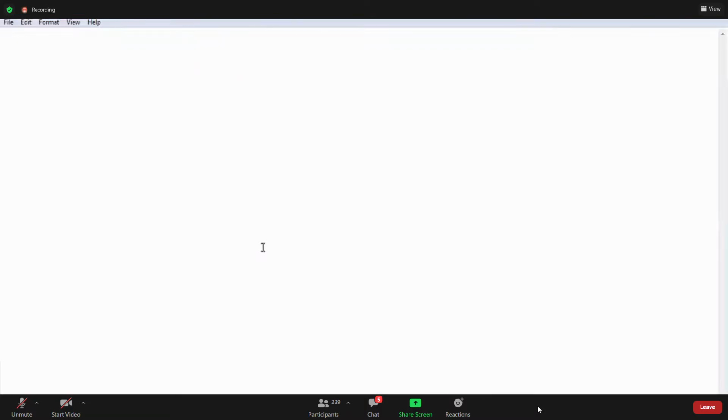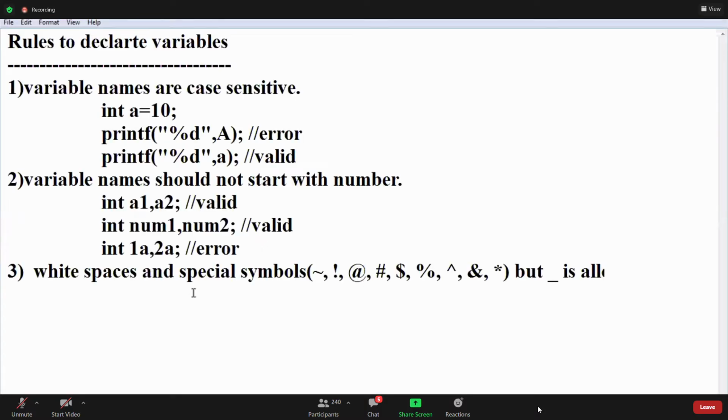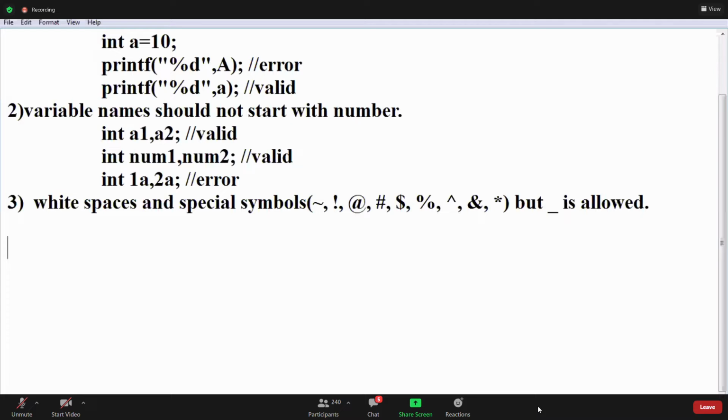Yeah, I will write some examples, guys. Which one is valid and which one is invalid, guys? Tell me. Now I want to write int a3_a2, guys. Now I want to write 2a_a2.